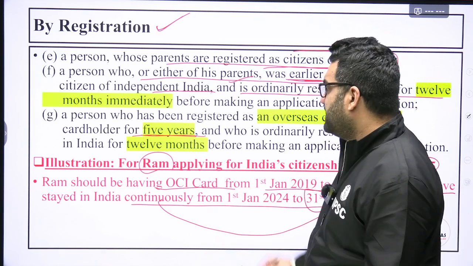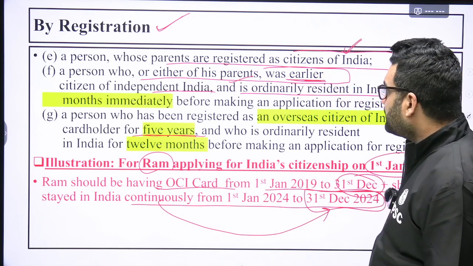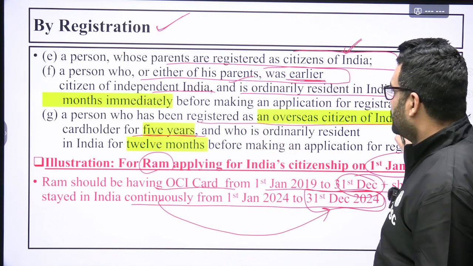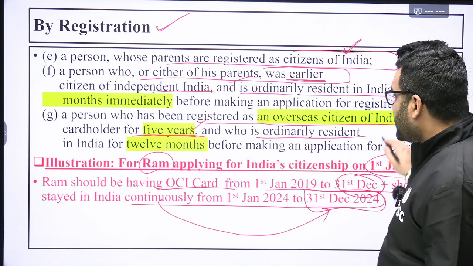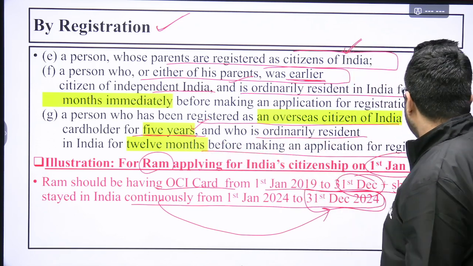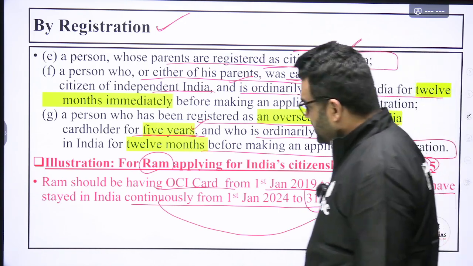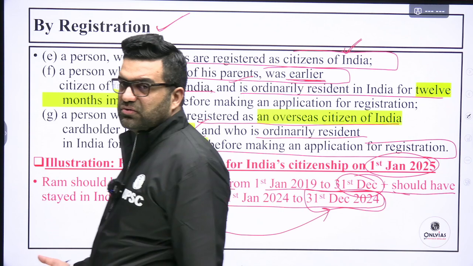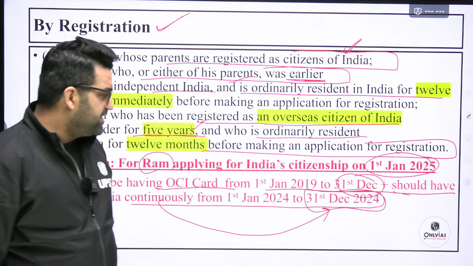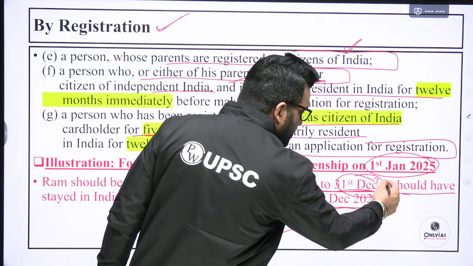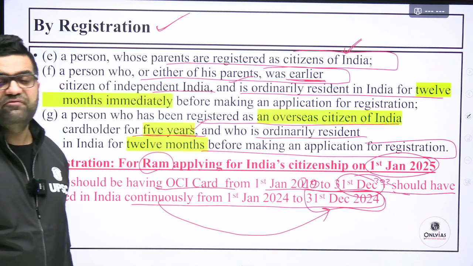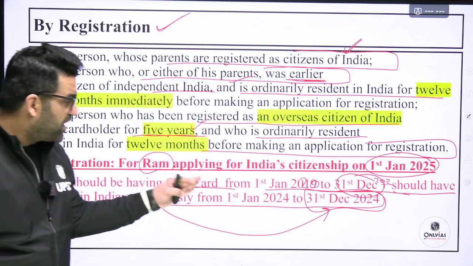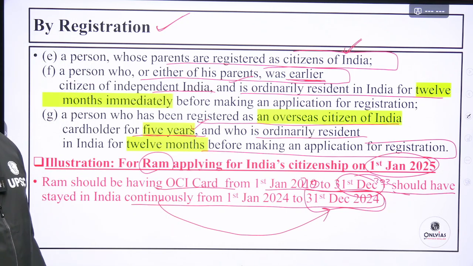So this is the criteria: a person who has been registered as an OCI card holder for 5 years and who is ordinarily residing in India for 12 months before making an application. Got it? This can be a total of 5 years also, not 6. If we write 2020 here instead of 31st December 2024, then also the person will be eligible. 5 complete years, out of which 1 year should be spent continuously in India.